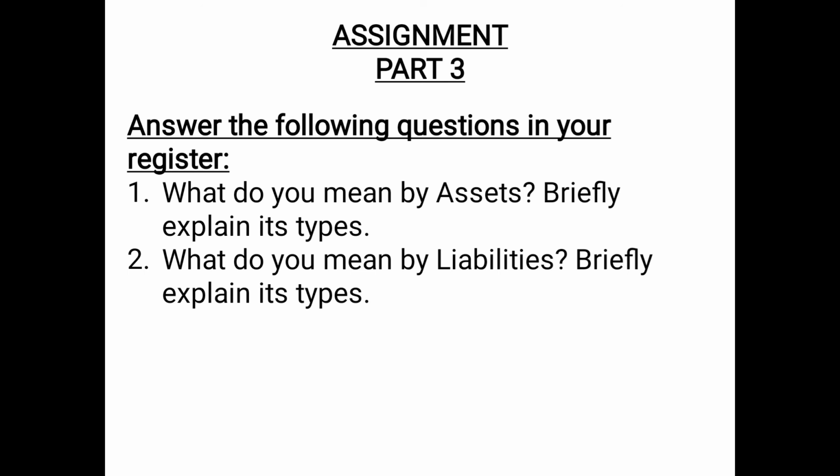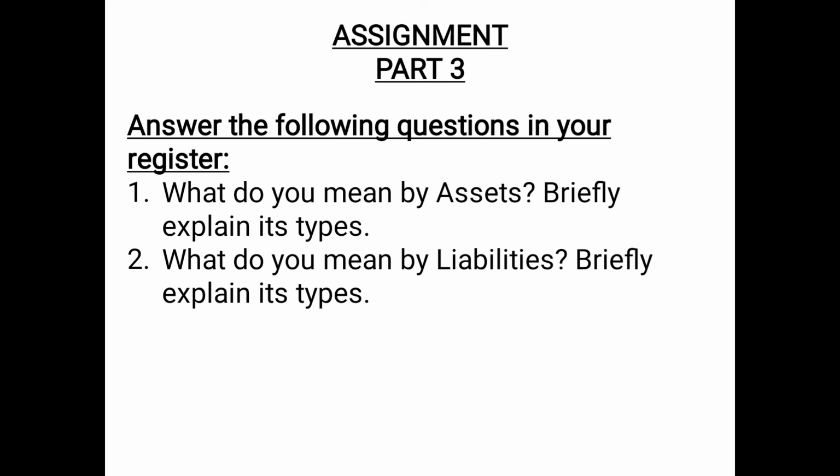Then question number 2, what do you mean by liabilities? Briefly explain its types. So here you will first of all explain the meaning of liability. You will explain that liability is the amount which the firm owes to outsiders excepting the amount owed to the proprietor. Then you will explain its types.